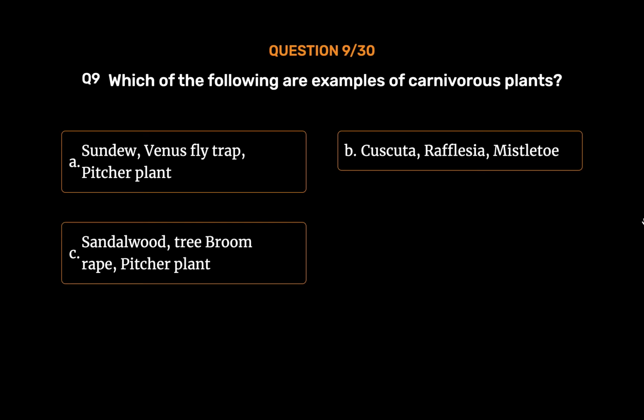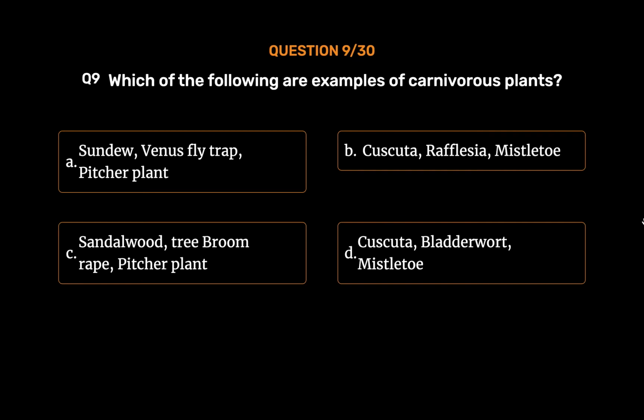Sandalwood, tree broom rape, pitcher plant. Option D. Cuscuta, bladderwort, mistletoe. The correct answer is Option A. Sundew, Venus flytrap, pitcher plant.